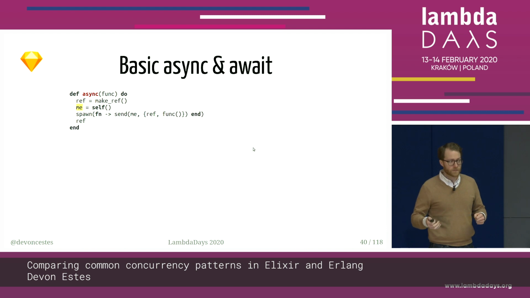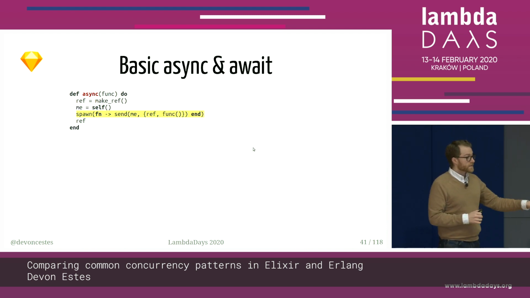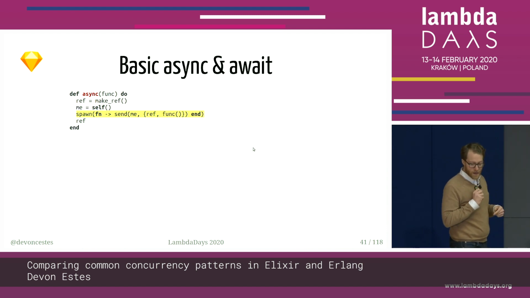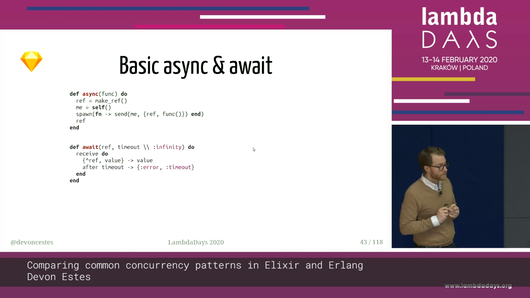Then we capture a reference to the parent process so that the child processes know where to send their message when they're done. And then we spawn a new child process and say, hey, child process, please send me, so that's the send command that says send a message, send me a message that is a tuple with that reference, that unique value that I gave you, and then the output of executing this function that I'm giving you. And then we return that reference. So that function will start that child process, and that child process knows what to do when it's done to send its return value back to the parent. And then we return that reference, because we're going to use that reference in the await function.